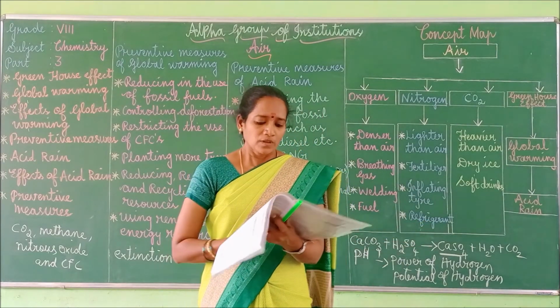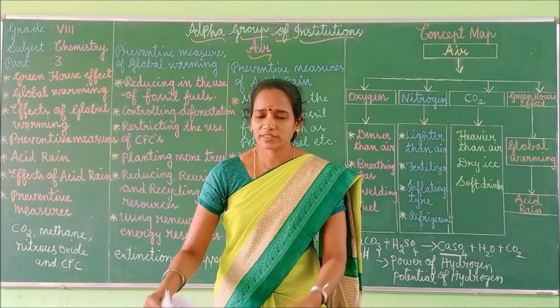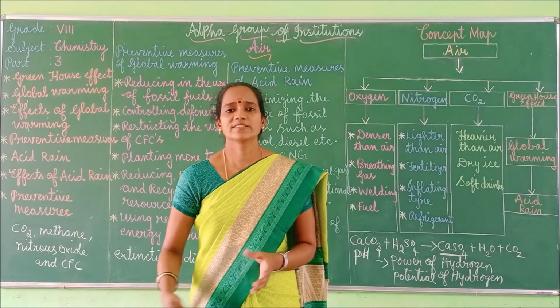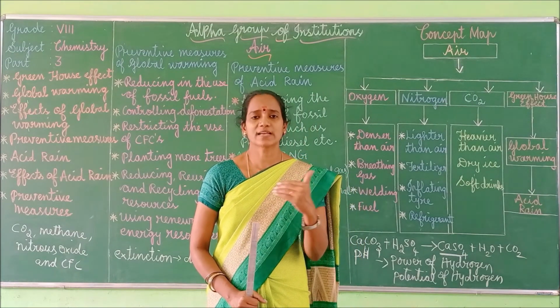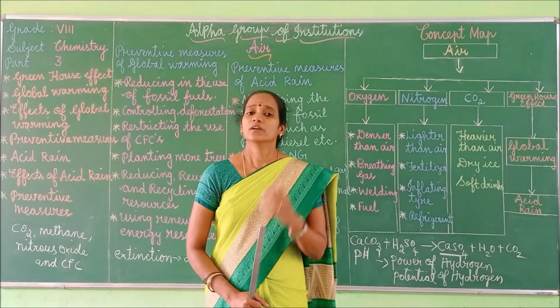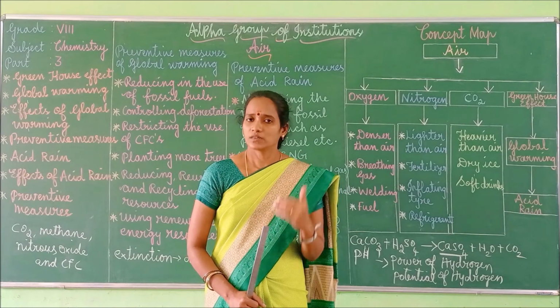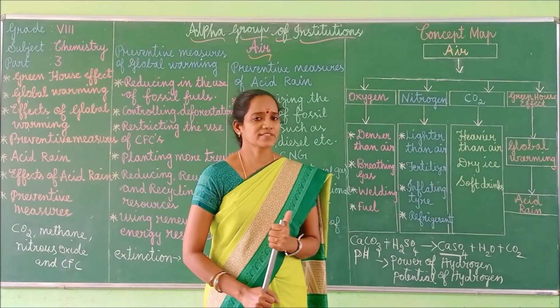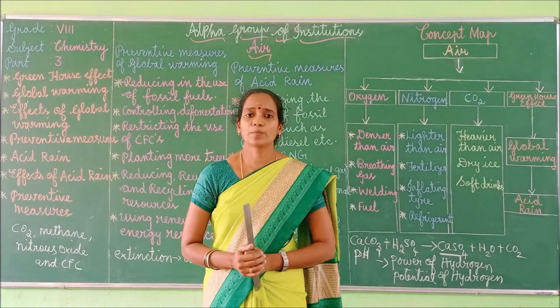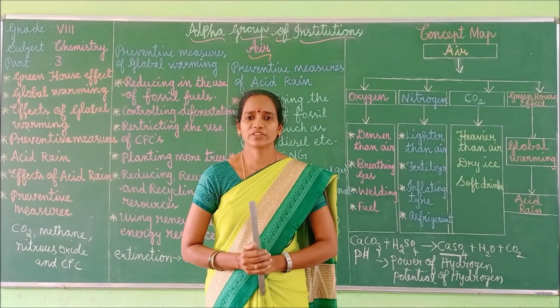Okay, so that's all, children. What are the things we discussed today? One is about the greenhouse effect, its causes as well as preventive measures. Next, acid rain, its effects as well as preventive measures, and also we discussed the concept map and the back exercise is also finished, isn't it?